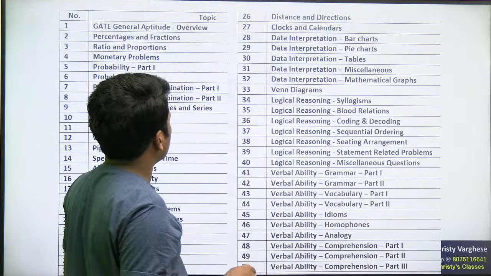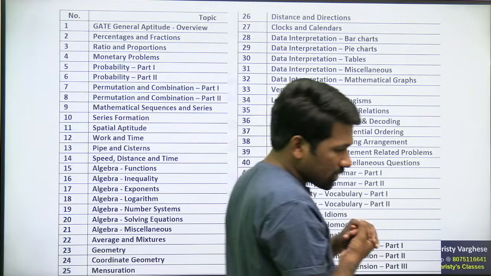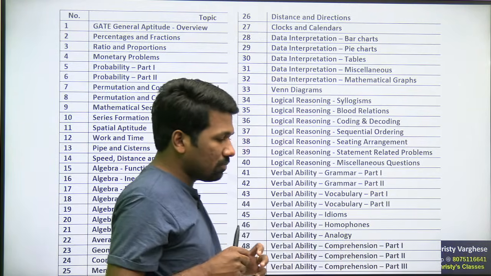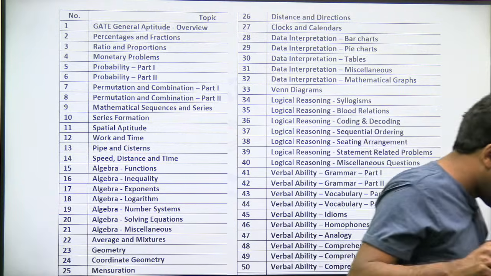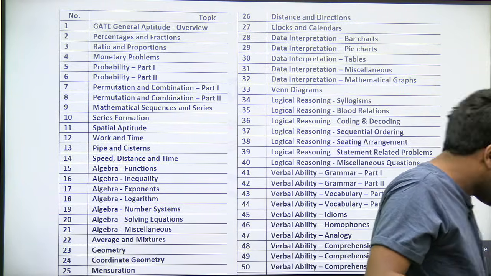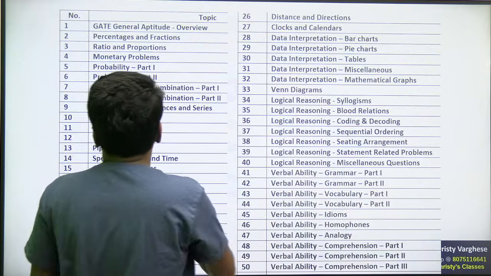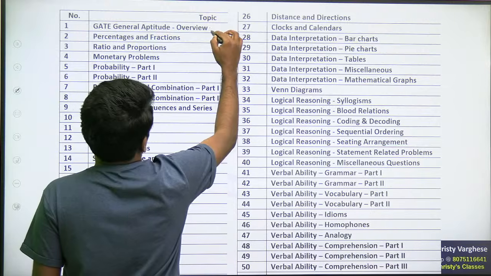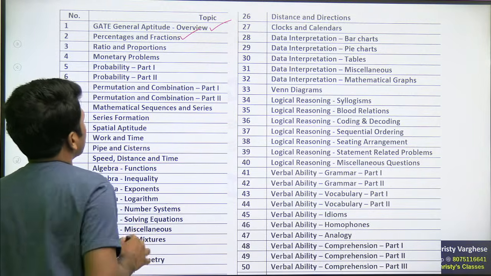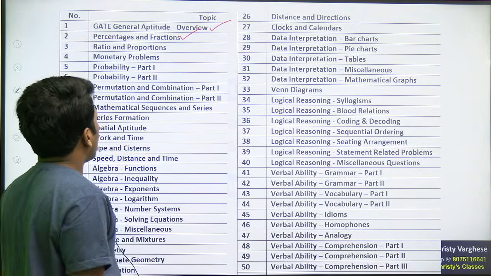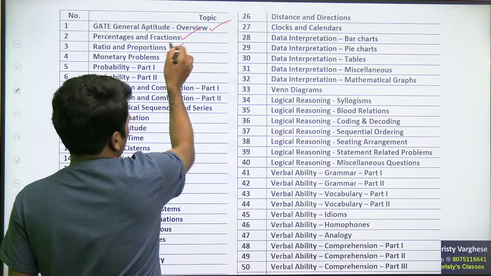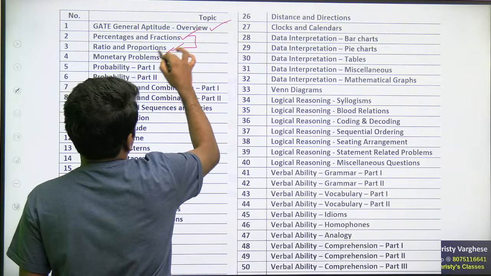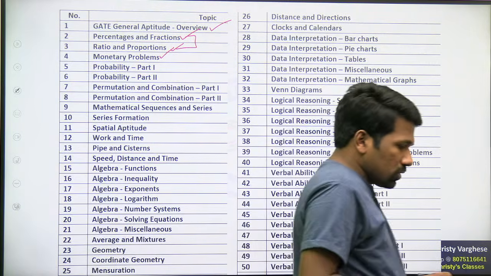Okay, so this is the complete schedule of this course. Yesterday I gave an overview of the GATE general aptitude section. What is the syllabus? What are the topics? What are the important topics? GATE general aptitude overview is completed. Today we will be discussing percentages and fractions, and tomorrow ratio and proportion. These two are connected chapters, and what you learn from these two chapters will be very helpful to do monetary problems.